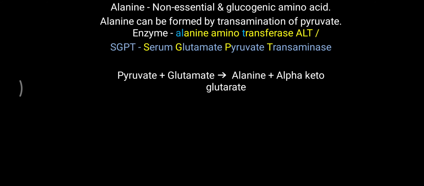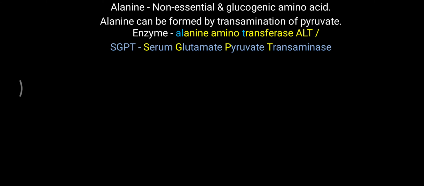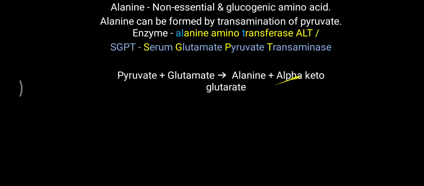So in this reaction, what happens? Pyruvate is converted into alanine. So alanine can be synthesized in our body, so it is called a non-essential amino acid. But during this reaction, glutamate is also converted into alpha ketoglutarate. So glutamate to alpha ketoglutarate formation, and pyruvate is converted into alanine, and this reaction is reversible.